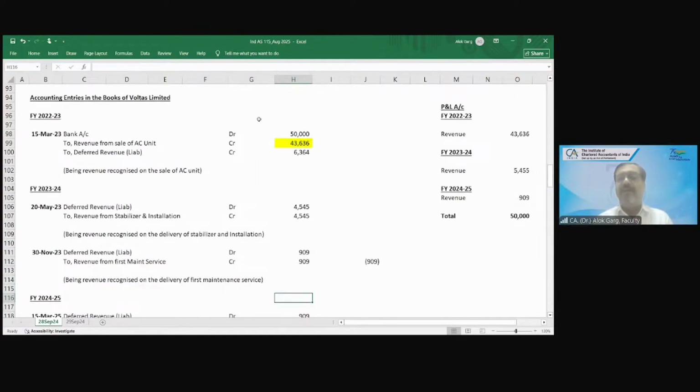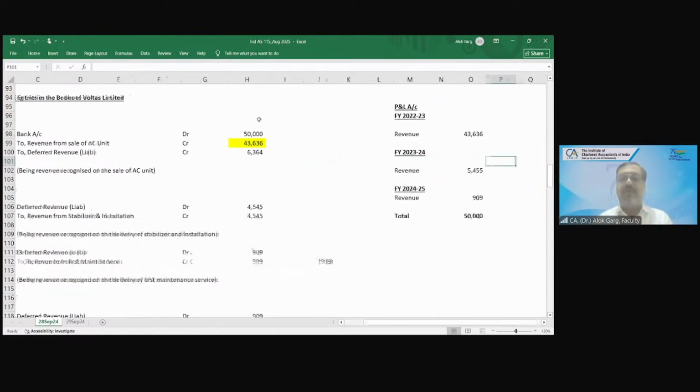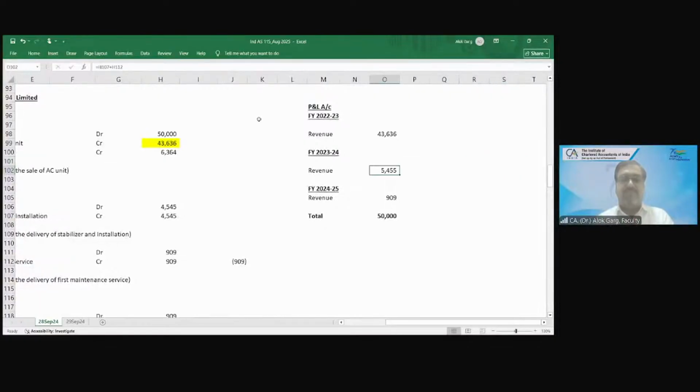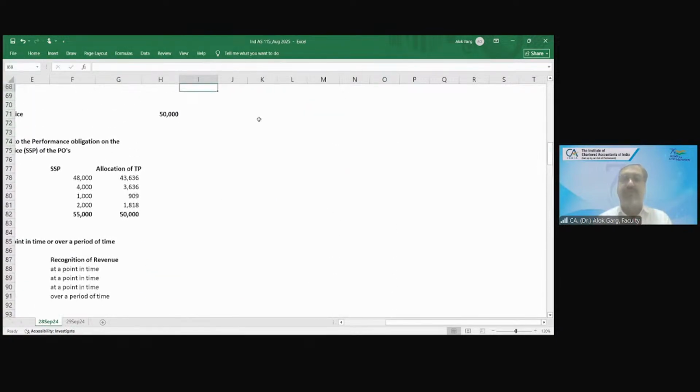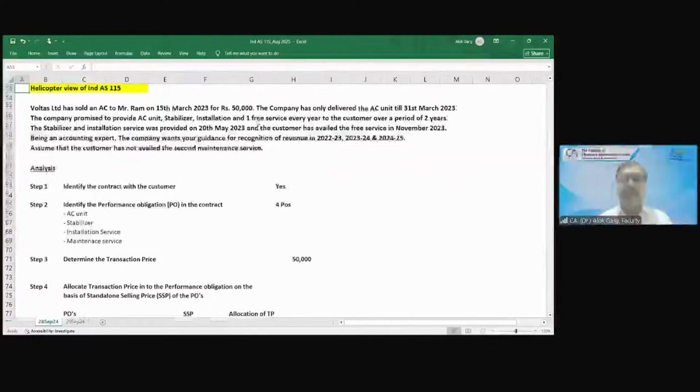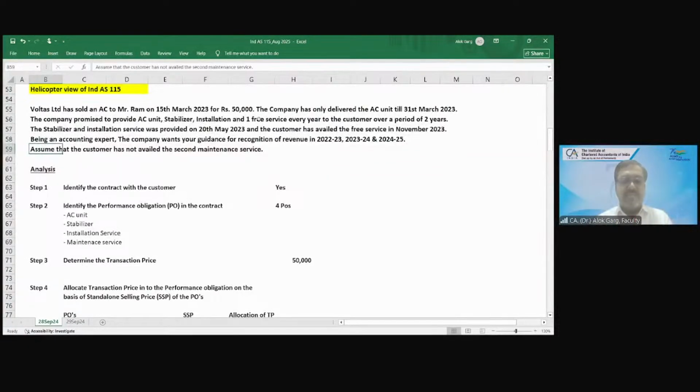Okay. So 23-24 we are over. What is the total revenue in 23-24? 5455. 4545 plus 909. We have covered the first maintenance service also. Then the question says that assume that the customer has not availed the second maintenance service. So what was the timeline for availing the second maintenance service? That is 15th March 2025, 2 years from the date of purchase.